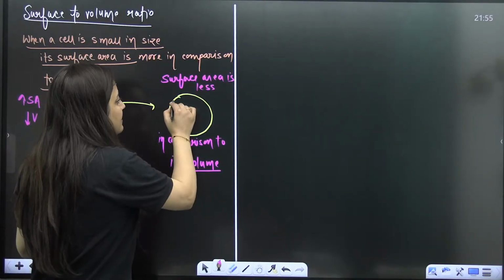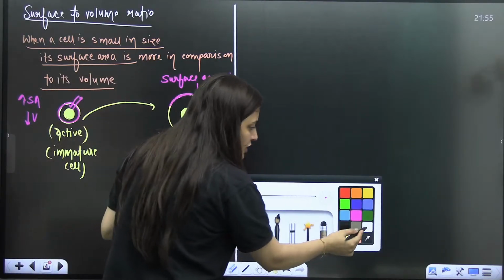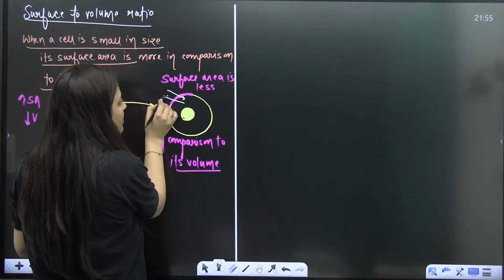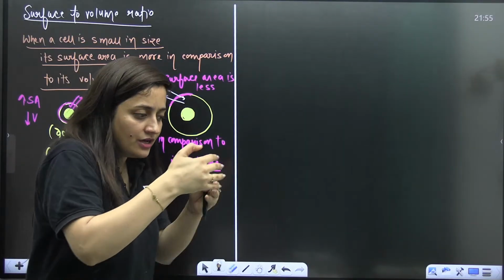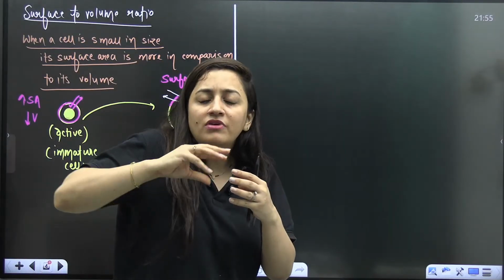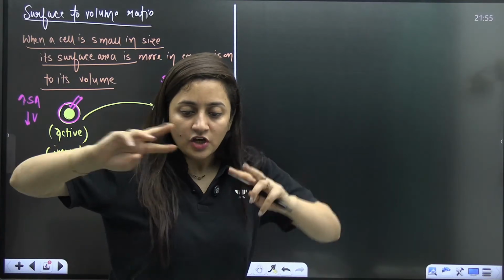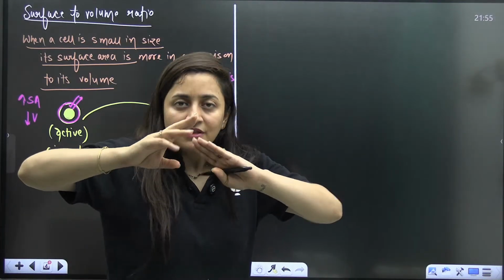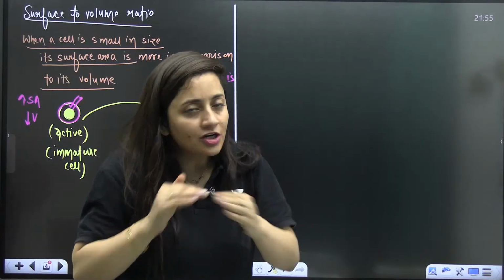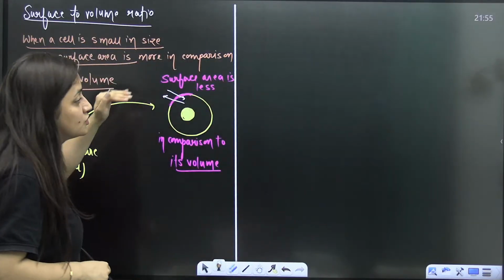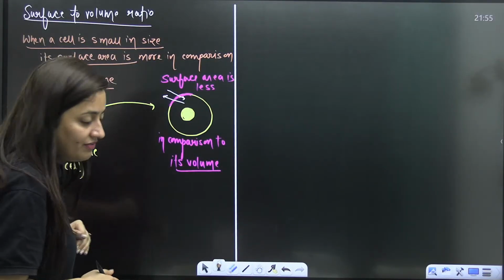Due to this, the exchange of material will be hampered, because the exchange will not be at that rate. So the needs of this cell will not be fulfilled, and that is also a sign for division.